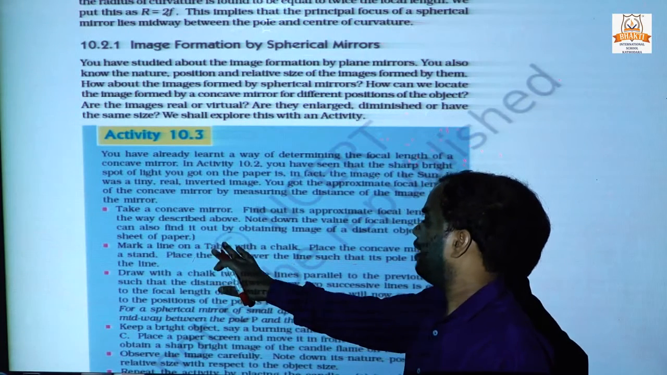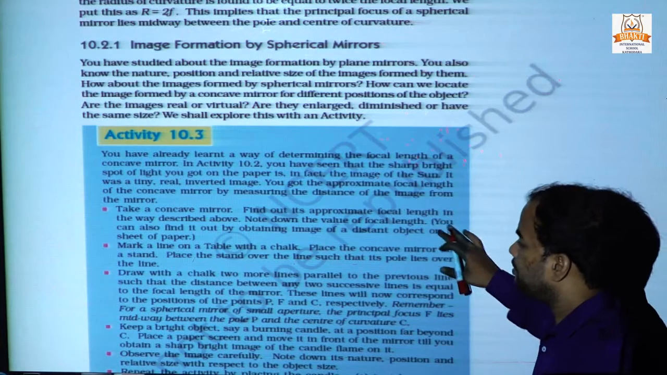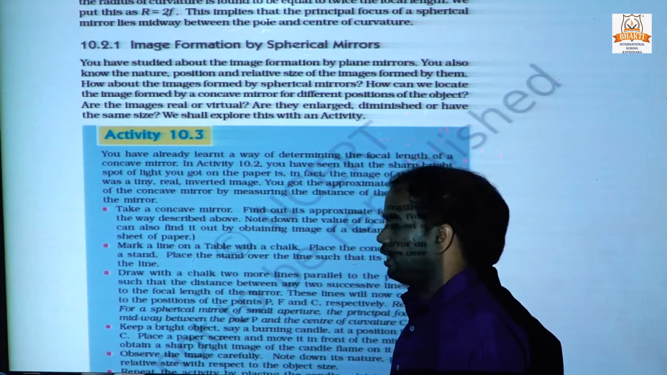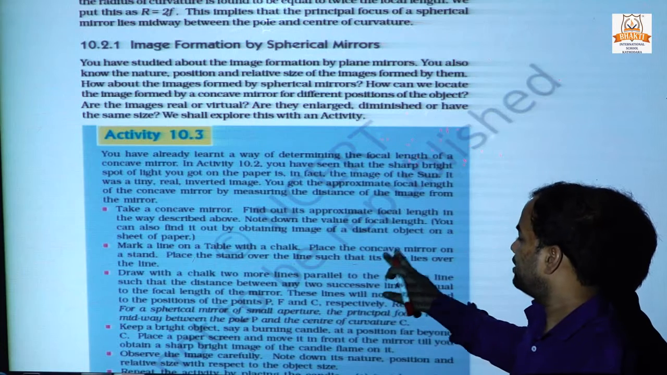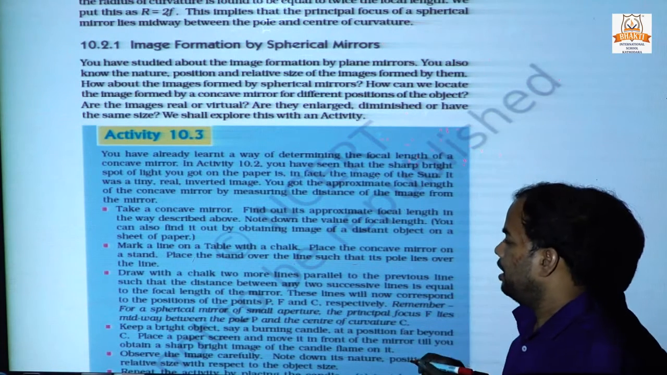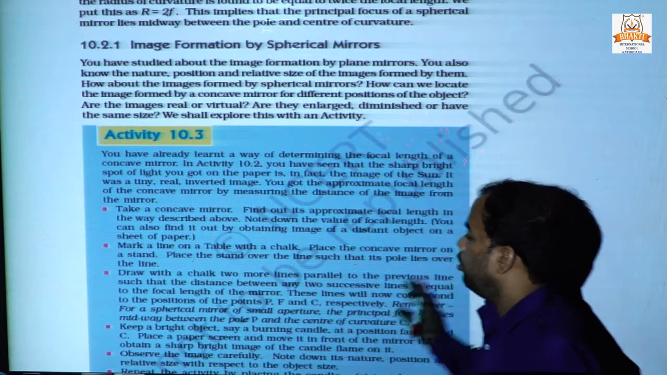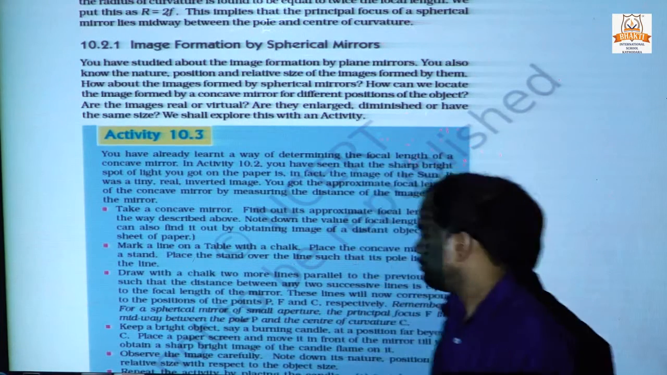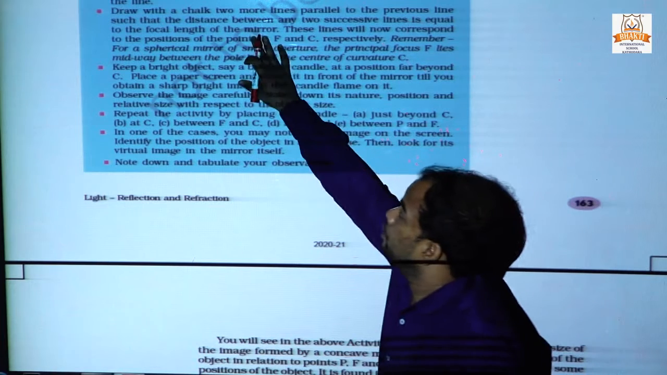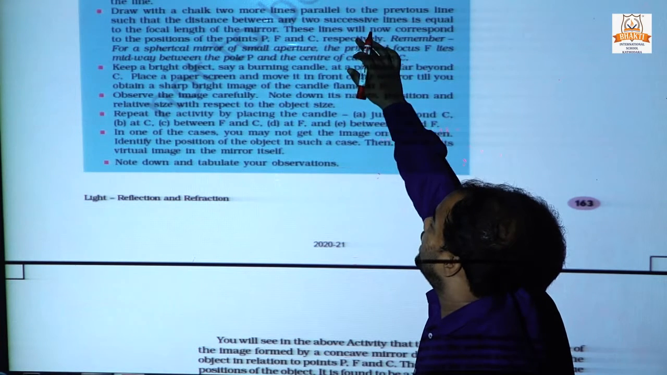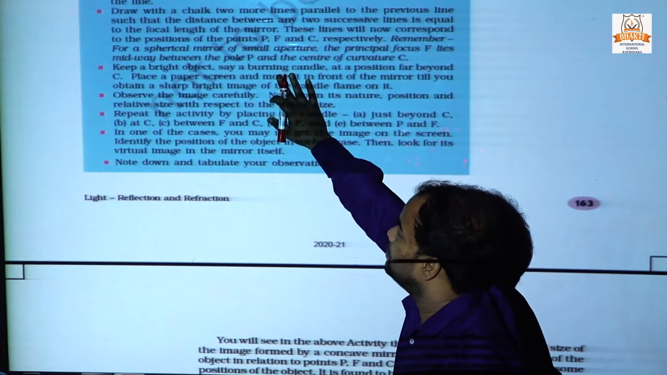We can also find it by obtaining the image of a distant object on a sheet of paper. Mark a line on a table with chalk. Place the concave mirror on a stand. Place the stand over the line such that its pole lies over the line. Draw two more chalk lines parallel to the previous line. Keep a bright object.